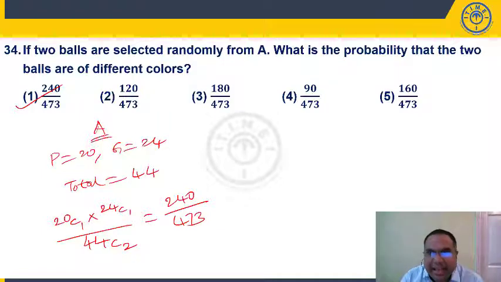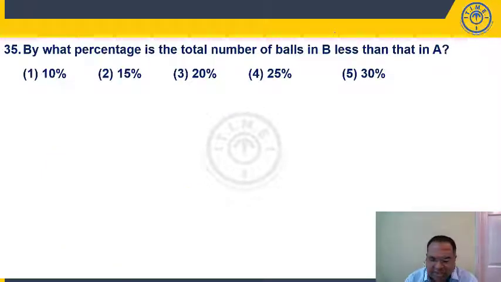Again friends, as calculation is involved, I can say it is moderate. If you are good at calculation, it is between easy and moderate, but I can classify it as moderate level of difficulty. Question number 35. By what percentage is the total number of balls in B less than that in A?